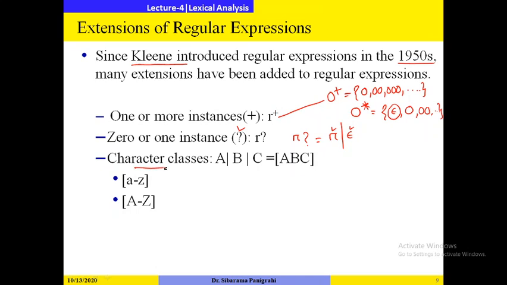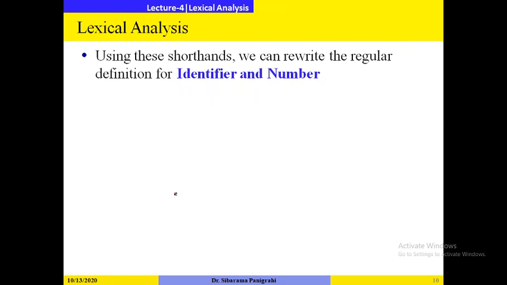Another one is character class. If you want to represent A or B or C, then we can write it within a square bracket, ABC. Similarly, if you want to represent A or B or C up to Z, you can write A to Z. Similarly, for capital letters, you can write capital A to Z. So these are the extensions that we will use in lexical analysis. Now, lexical analysis for identifier and number.